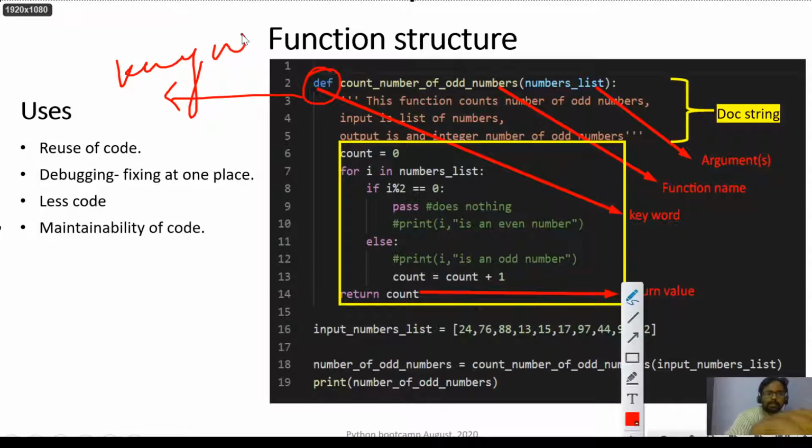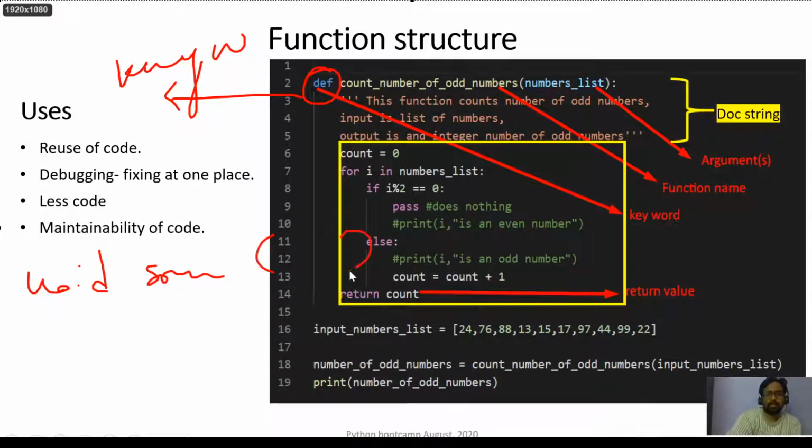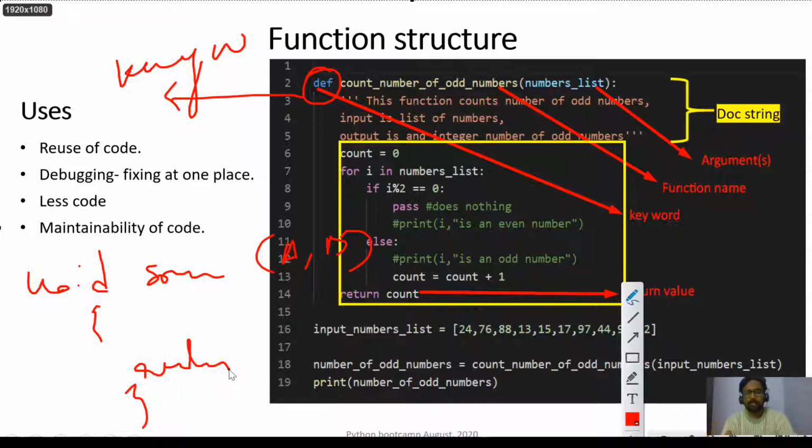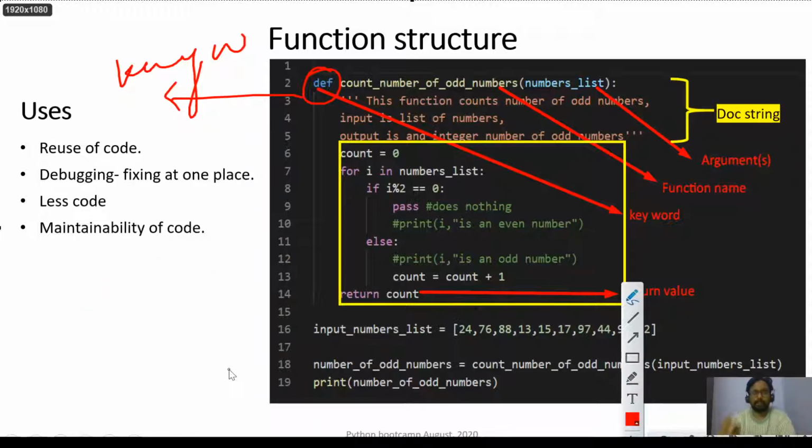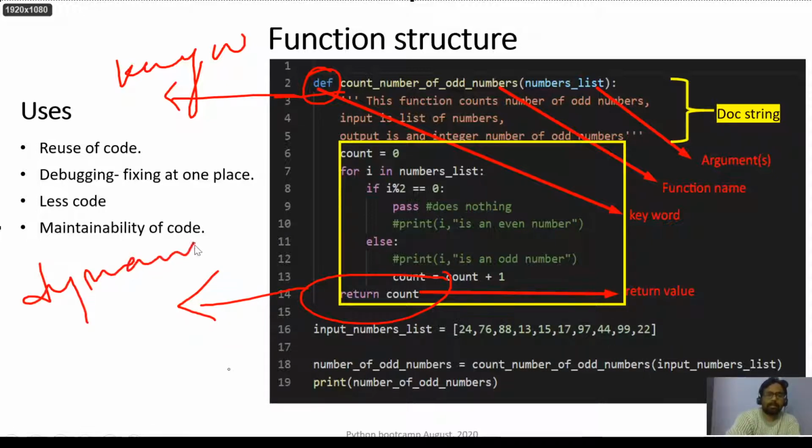In C++, it will be something like, if it doesn't return anything, void some function, and then you have braces and some arguments, then your code, and then the return value. Similarly in Python, we do not specifically tell what the return type is. We just tell that this is a function, because the return type can be anything; yesterday we saw that variables are dynamically typed. That means you don't need to know the type of the variable at any given point of time.